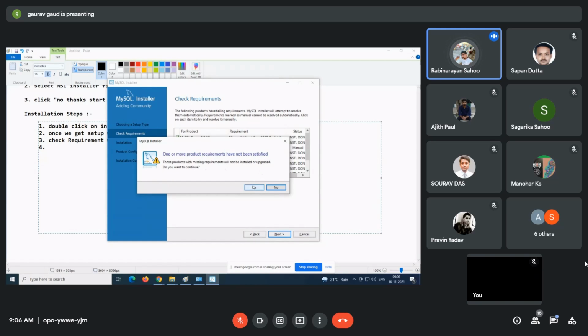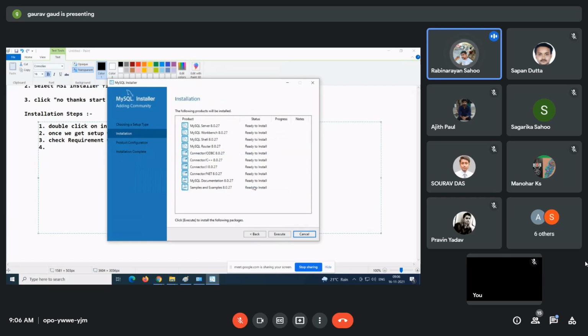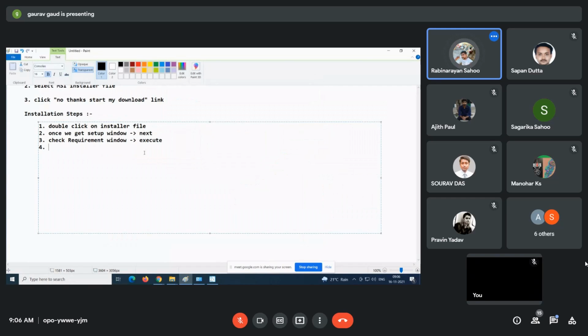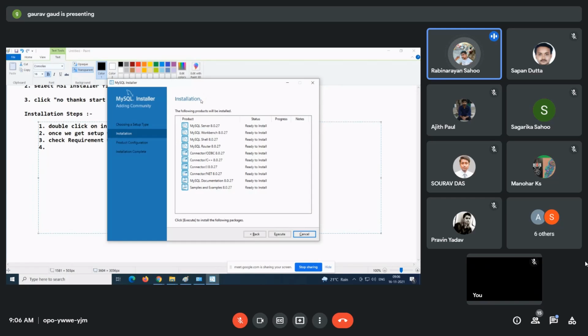Do you want to continue? Yes. No issue. So after Next, click on Continue. Then you will get the installation window, saying all these things are ready to install. Again click on Execute.